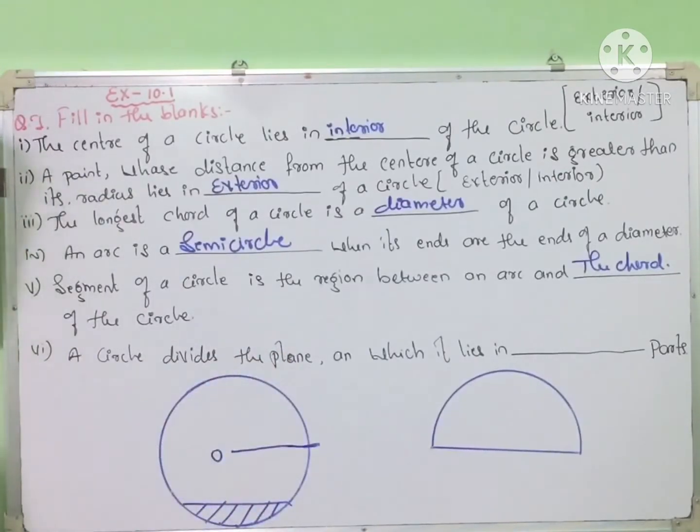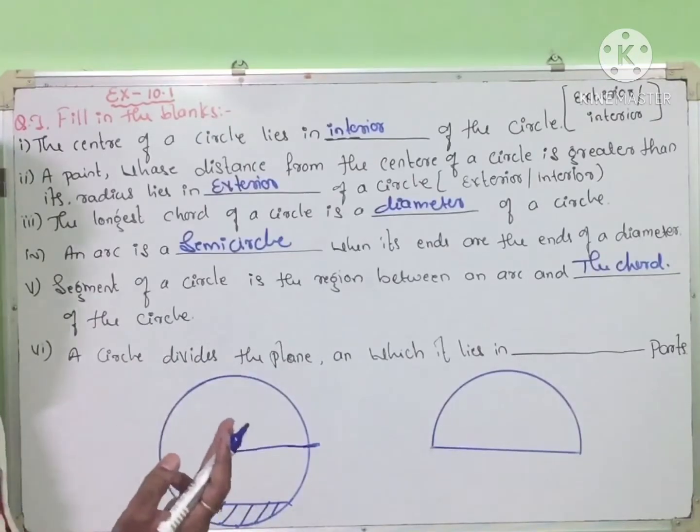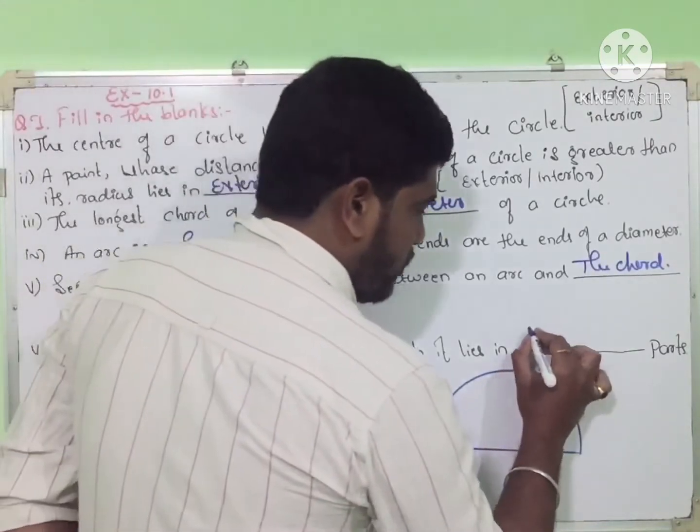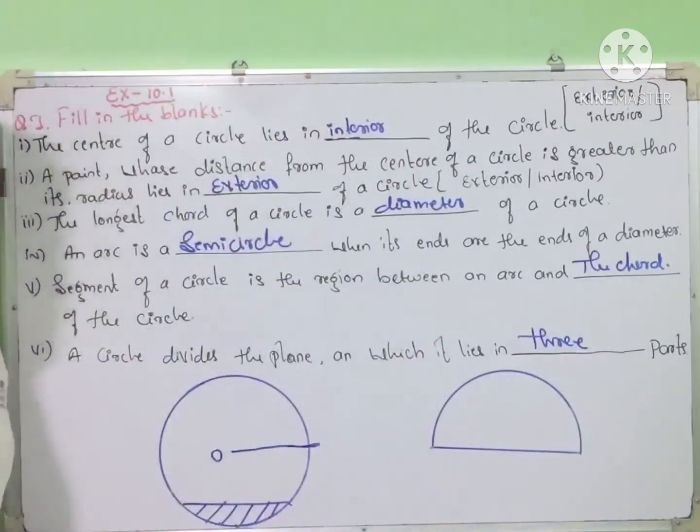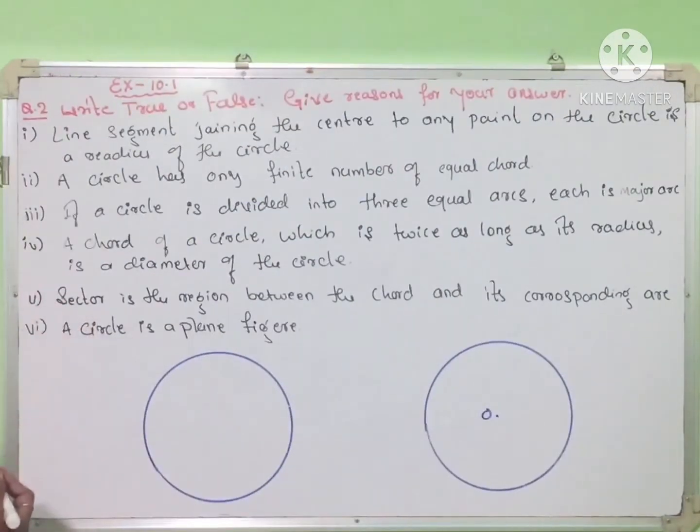So next one: a circle divides the plane into dash dash parts. So a circle divides the plane into three parts, right? Three parts. Is it clear? Well students, the next question, second one: write true or false. Give the reason for your answer.